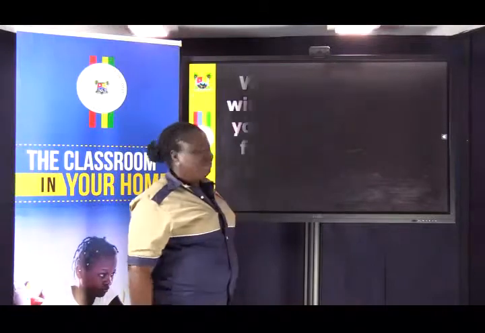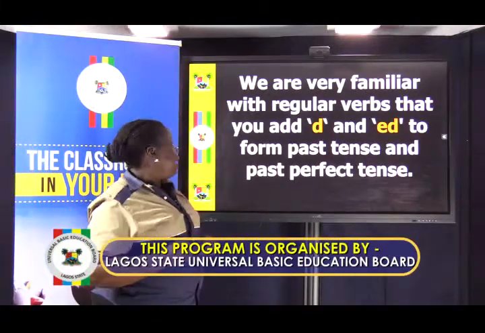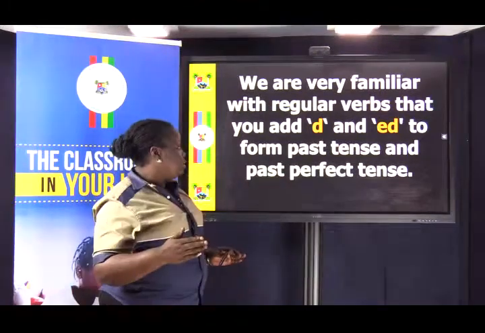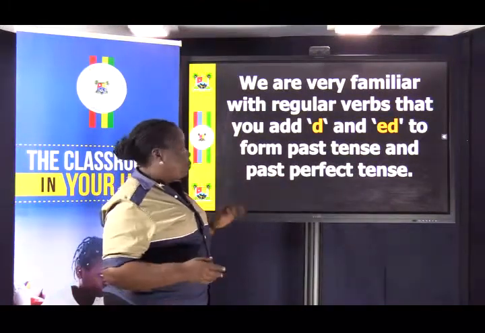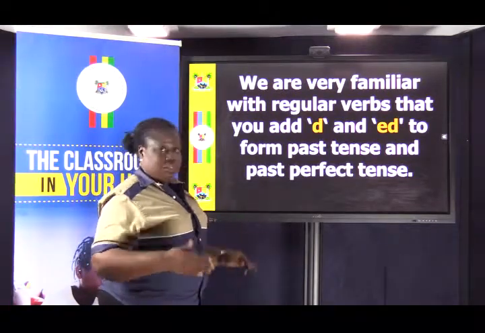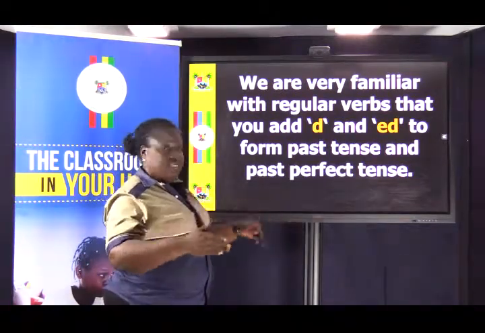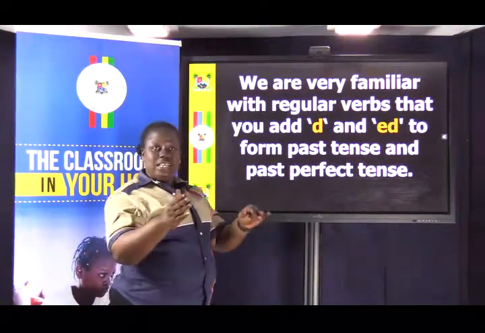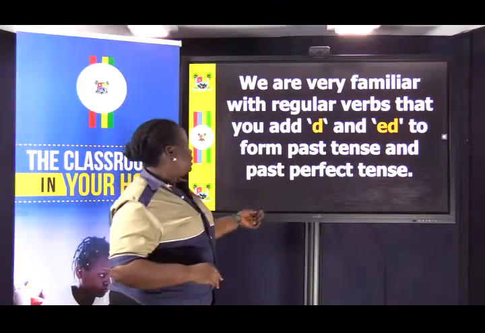So, let's begin. We are very familiar with regular verbs, where you add D or ED to form the past tense and past perfect tense. When you need to form the past tense, you add D or ED to it. We are familiar with that.